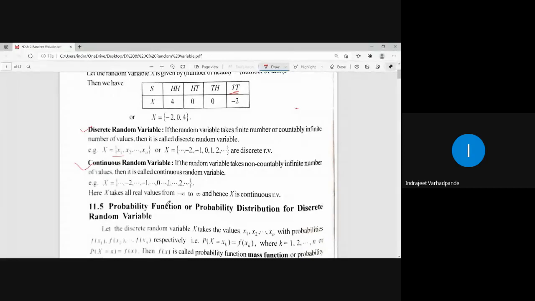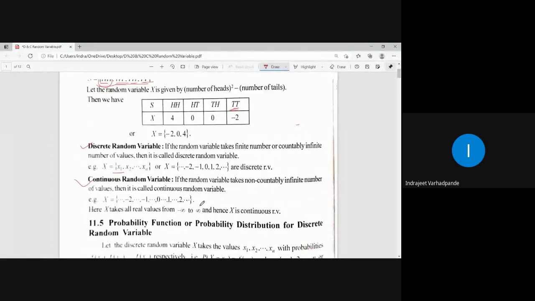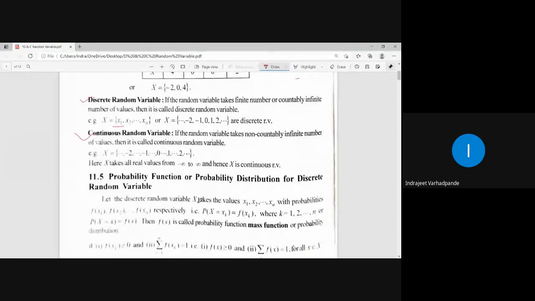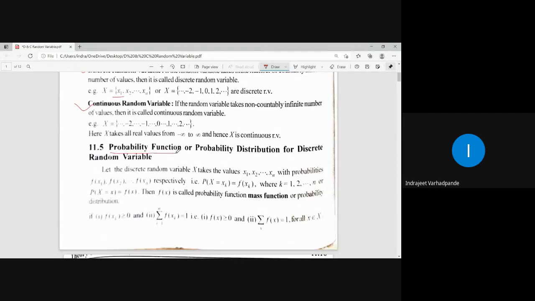Whenever we discuss the discrete random variable or continuous random variable, there will be two things always associated with it. One will be called the probability function or probability distribution for a discrete random variable, and another one will be the distribution function. So only two things you need to remember regarding the random variable, may it be discrete or continuous: the probability function or probability distribution, and secondly the distribution function.